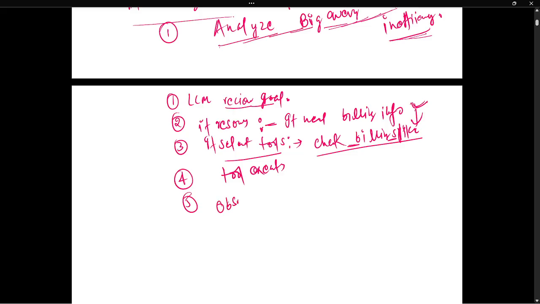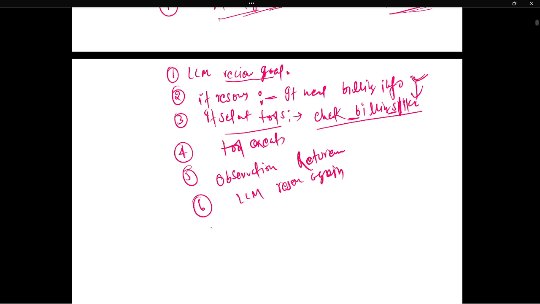Okay, observation return. Then what is the next step? After observation return, the LLM reasons again. Then it chooses the next tool, based on the LLM reasoning, which tool to use.